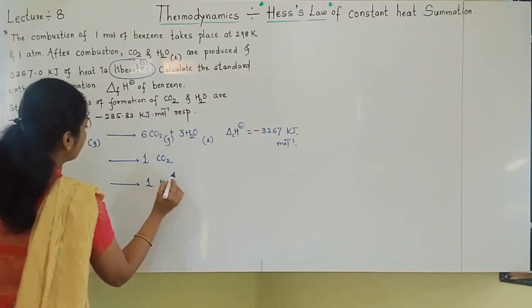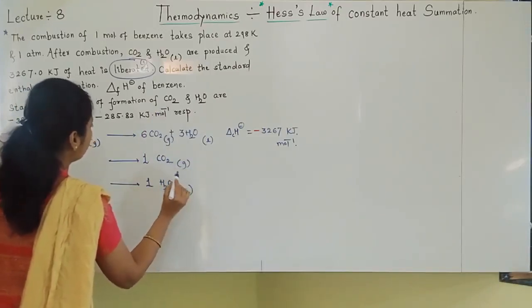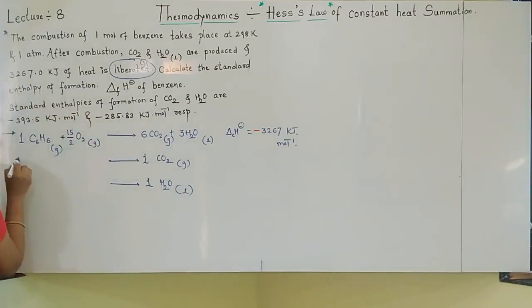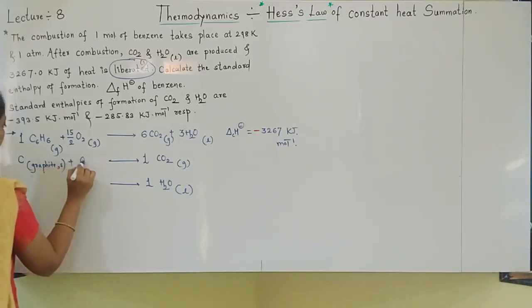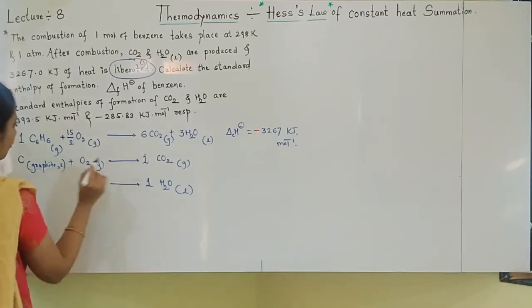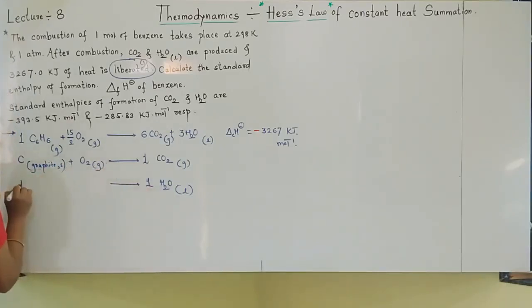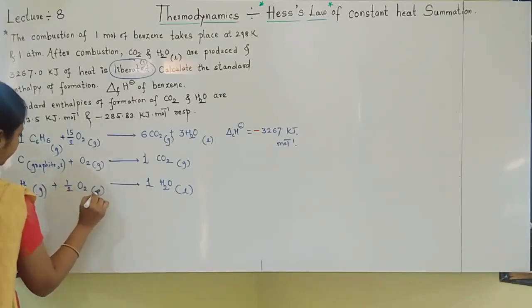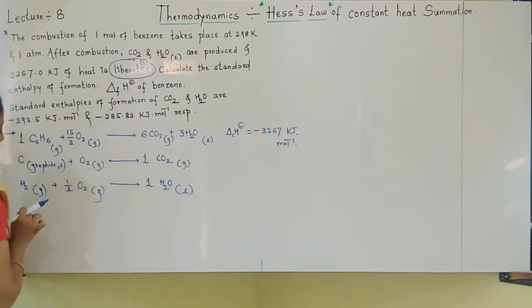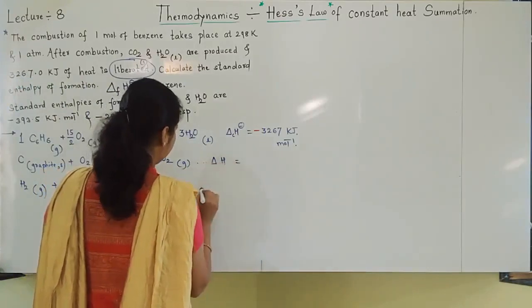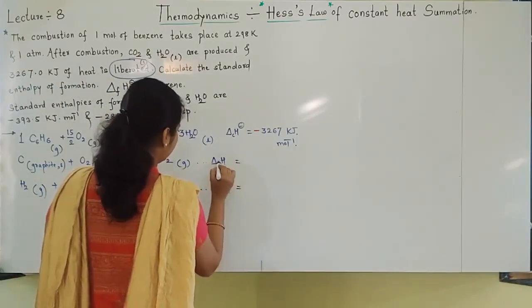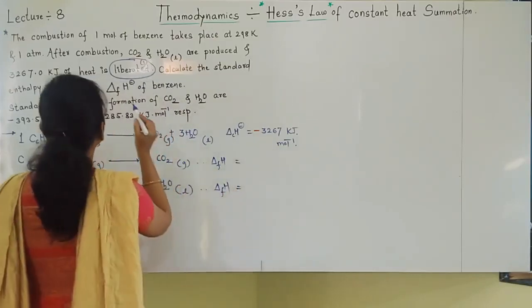So I will write carbon, I can write graphite or solid, plus oxygen. Okay, formation. Next, water is formed from its elements, H2O. During this, delta H values of formation are given.